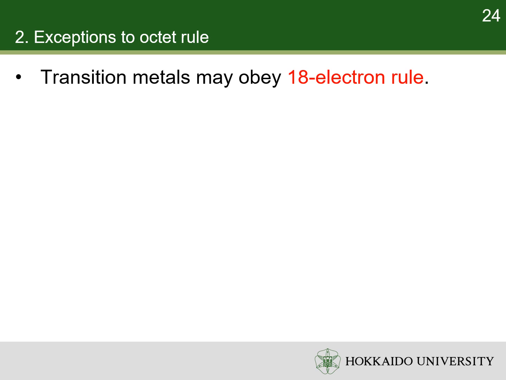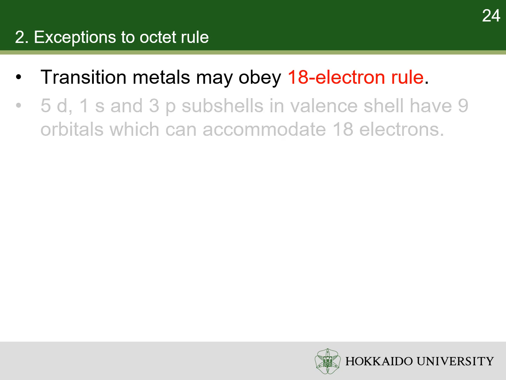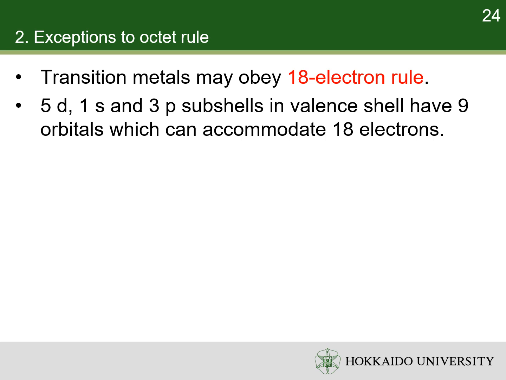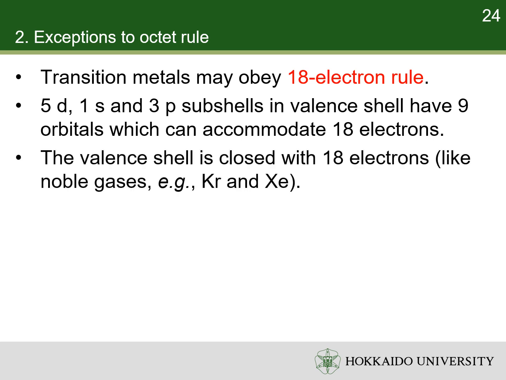The 18-electron rule is a chemical rule of thumb used primarily for predicting and rationalizing structures of stable transition metal complexes. The rule is because the valence shell of a transition metal consists of 5 d orbitals, 1 s orbital, and 3 p orbitals. These 9 orbitals can collectively accommodate 18 electrons. When a transition metal has 18 valence electrons, it has achieved the same electron configuration as the noble gas in the period, leading to the stability of the complex.